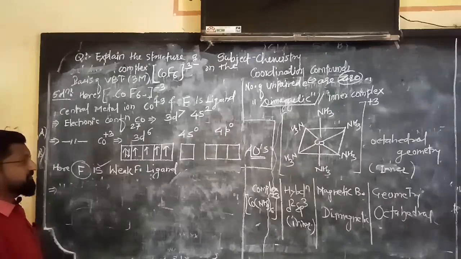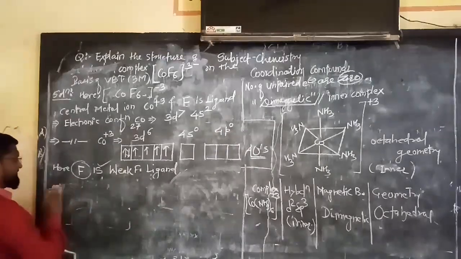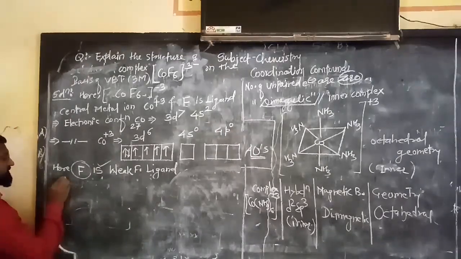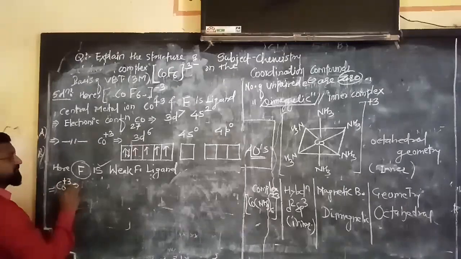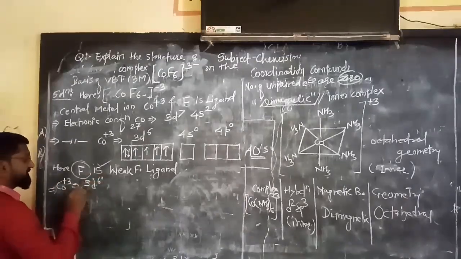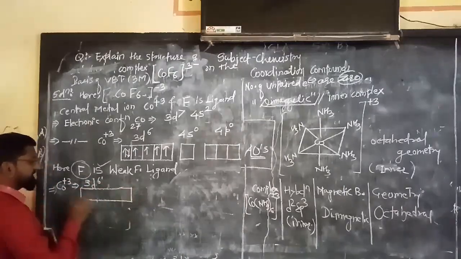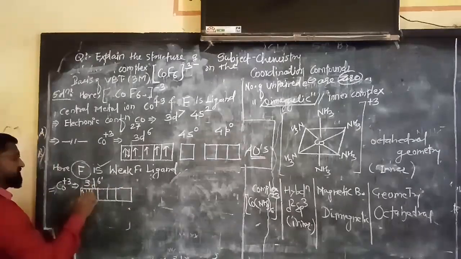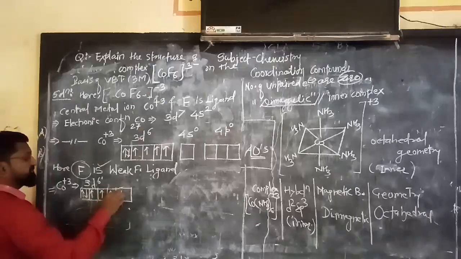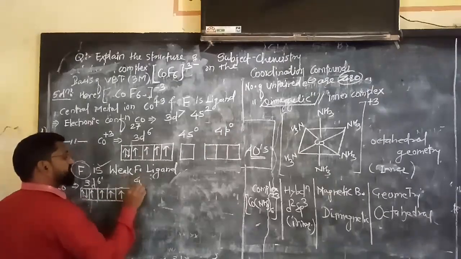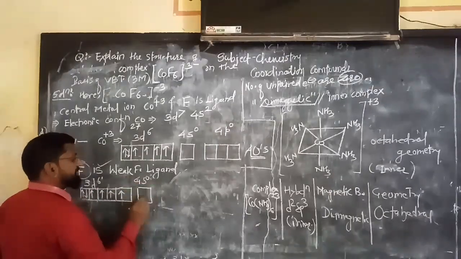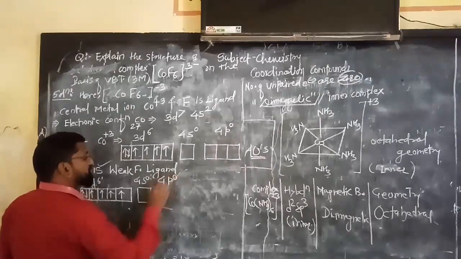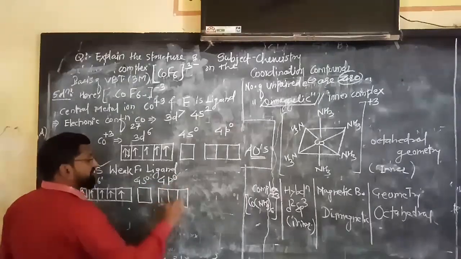Now how to write? For cobalt 3 plus it will give you 3d6, no doubt, like this: 1, 2, 3, 4, 5, and 1, 2, 3, 4. After that 4s0, and after that 4p0, according to the above principle.